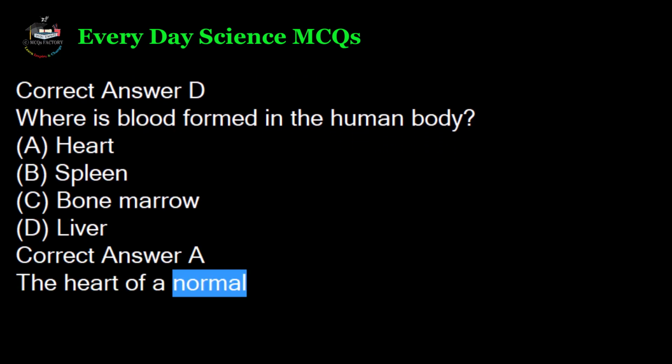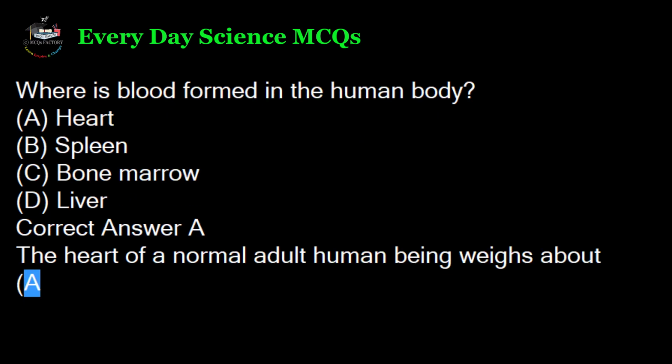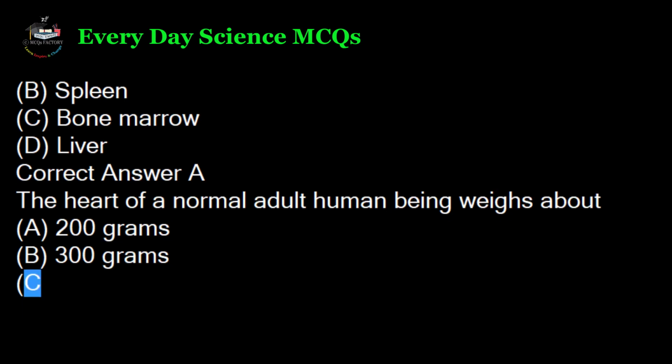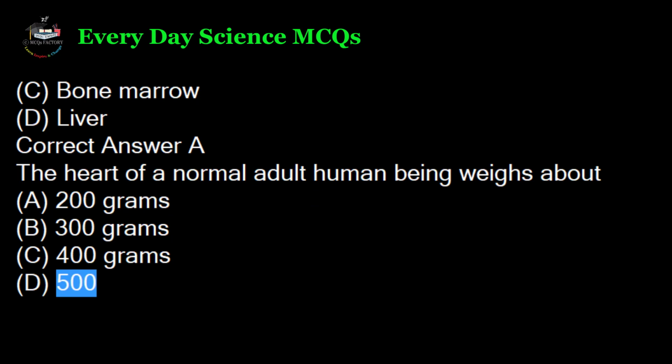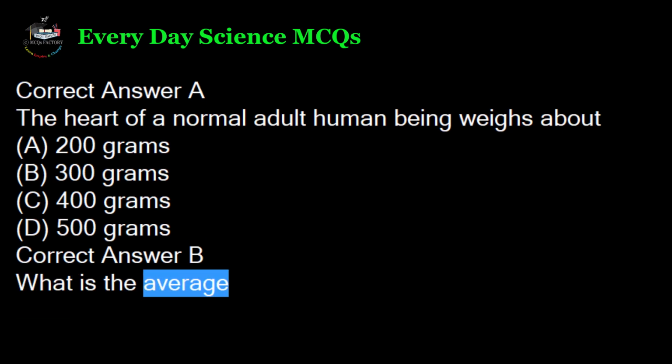The heart of a normal adult human being weighs about A. 200 grams. B. 300 grams. C. 400 grams. D. 500 grams. Correct answer B. What is the average adult pulse rate?